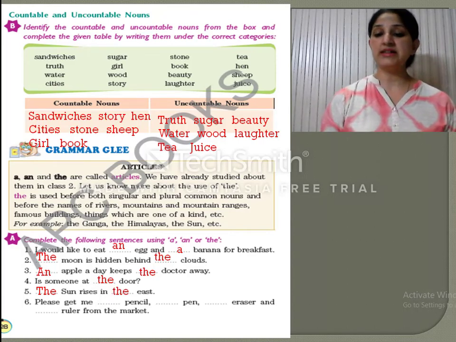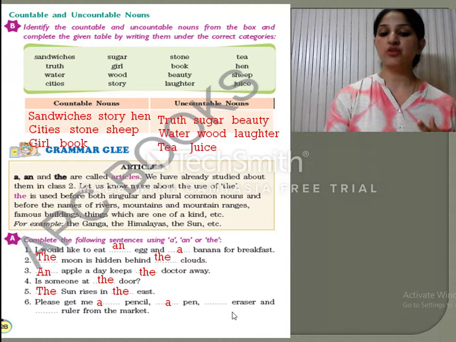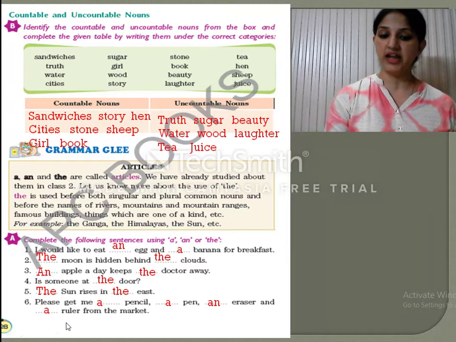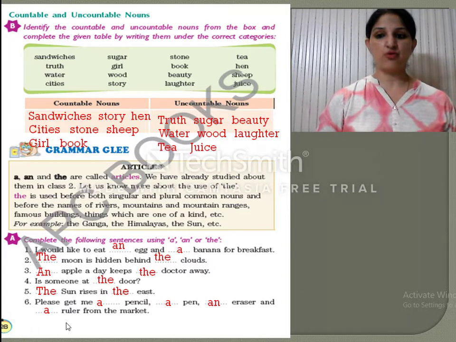Okay. Now in sentence 6, we will see, please get me dash pencil. So it is a consonant sound over here. So we will be using a over here. Again a consonant sound with pen over here. Then here is the vowel sound, eraser, razor. So we will be using an over here. Again R for ruler. So here is the consonant sound again. So we will be using a over here. I hope that you all got this exercise. Let's move on to the next page.